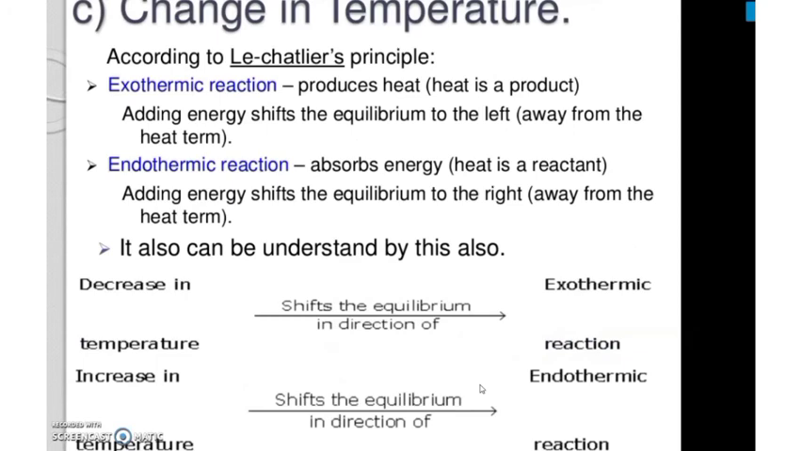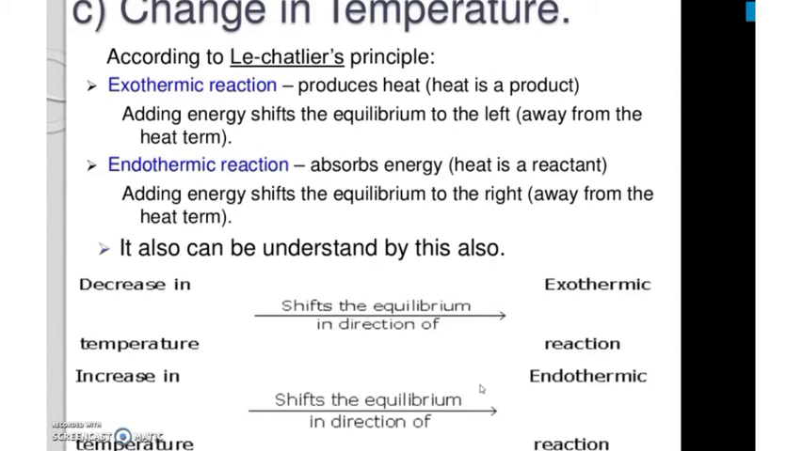According to Le Chatelier's principle, there are two types of reactions, exothermic reaction and endothermic reaction. An exothermic reaction produces heat, so adding energy shifts the equilibrium to the left, away from the heat term. An endothermic reaction absorbs energy. Heat is a reactant here, so the system will absorb the energy. So a decrease in temperature shifts the equilibrium in the direction of the exothermic reaction. If temperature decreases, the exothermic reaction will be favored.